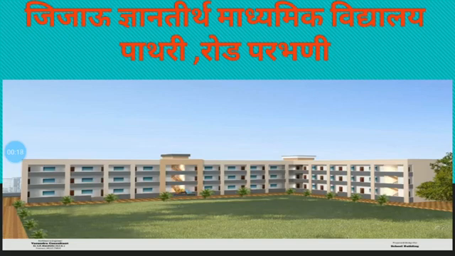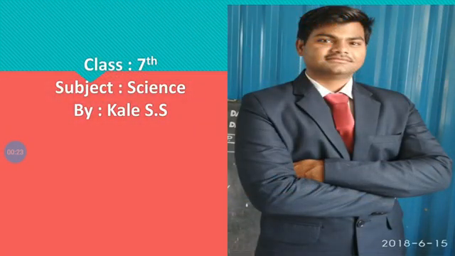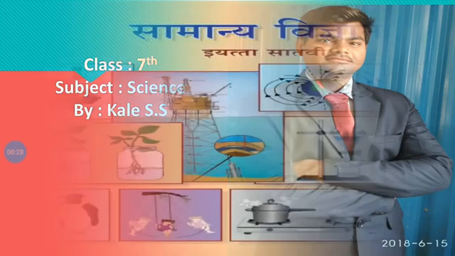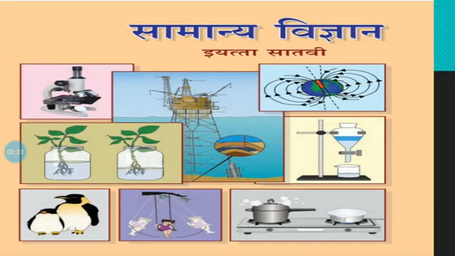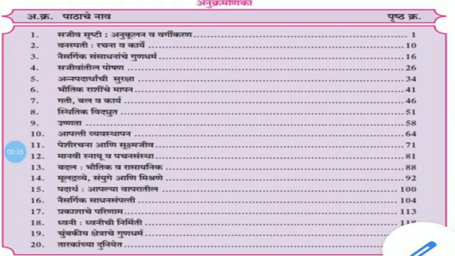Today we have to see the information of science of standard 7th. In this book we are in the third chapter. The name of the chapter is Characteristics of Natural Resources. In this chapter, up to the last lecture, we have seen the density of water.